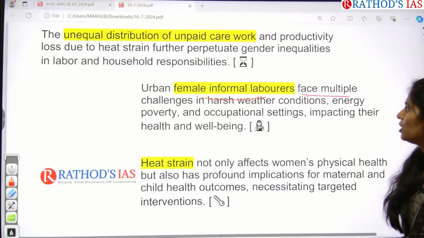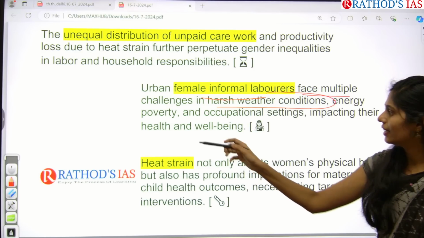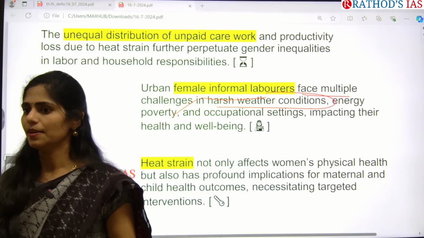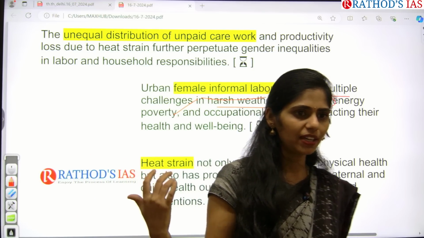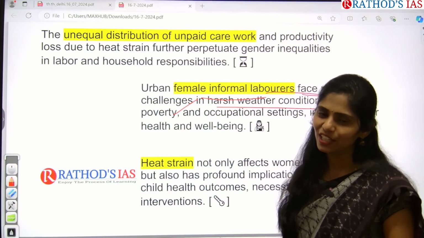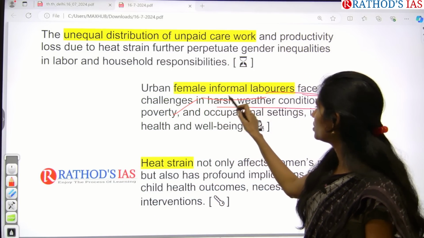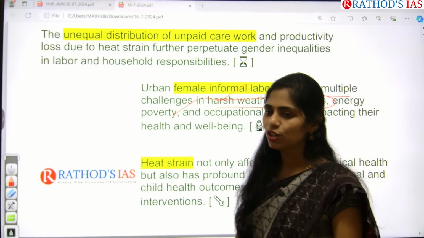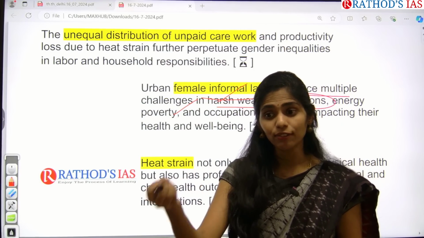They face multiple challenges like harsh weather conditions, and even energy poverty. That means everyone will not have access to petrol and diesel. So they will be using traditional bicycles in some areas. If you have petrol and diesel and a modern bike, you can reach a place within minutes or hours. But if you want to use traditional cycles, it will take a lot of time, and you have to ride them, so you have to invest your own energy there.